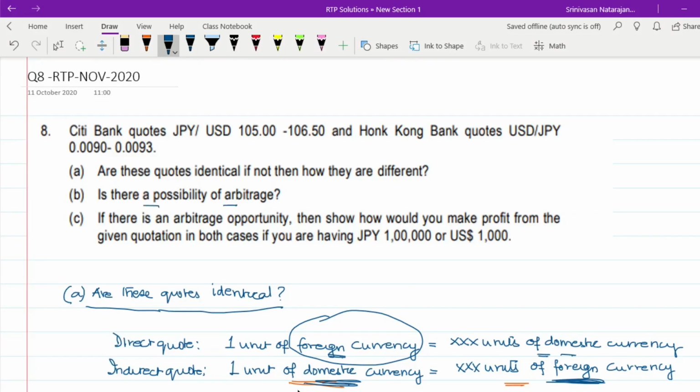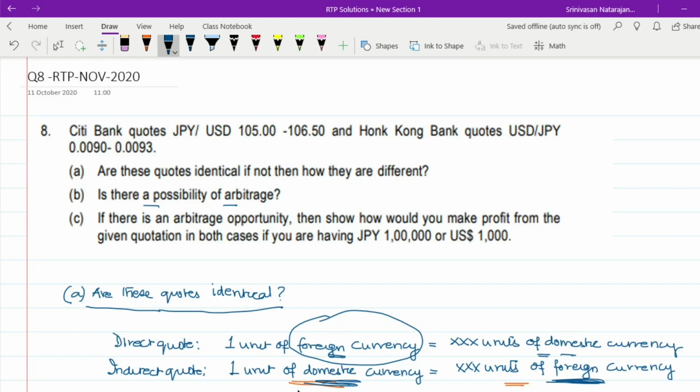Now to see whether there is a possibility of arbitrage or not, we need to convert these quotes to the same basis so that they are made comparable, because one is a quote for dollar and the other is a quote for yen. So we need to convert these quotes either to dollar term or to yen term. Now let us convert this quote to dollar term.